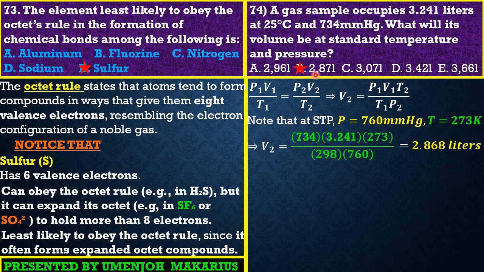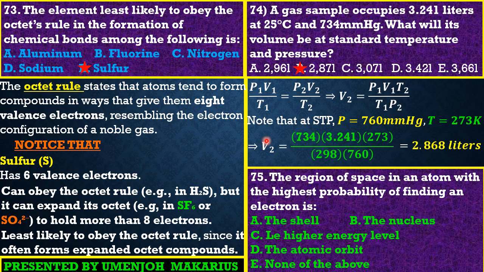Okay, that's it. Let's look at the last question, guys. Question 75 asks: the region of space in an atom with the highest probability of finding an electron is... Oh my god, guys, this question is direct. The best option here has to be the atomic orbital. So option D is the best.